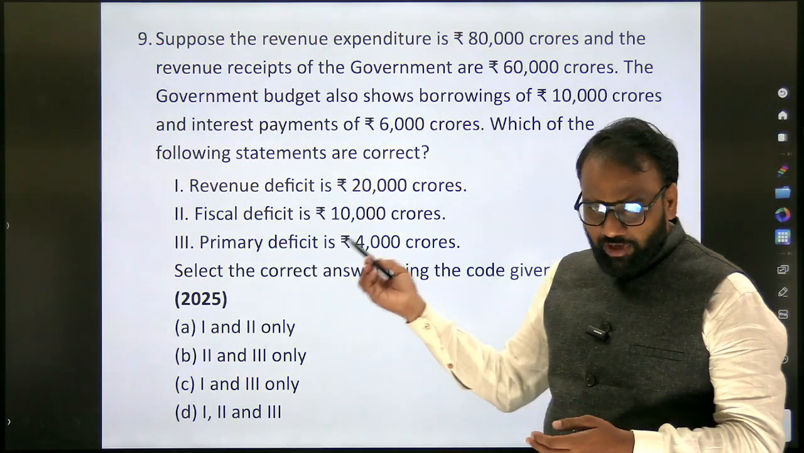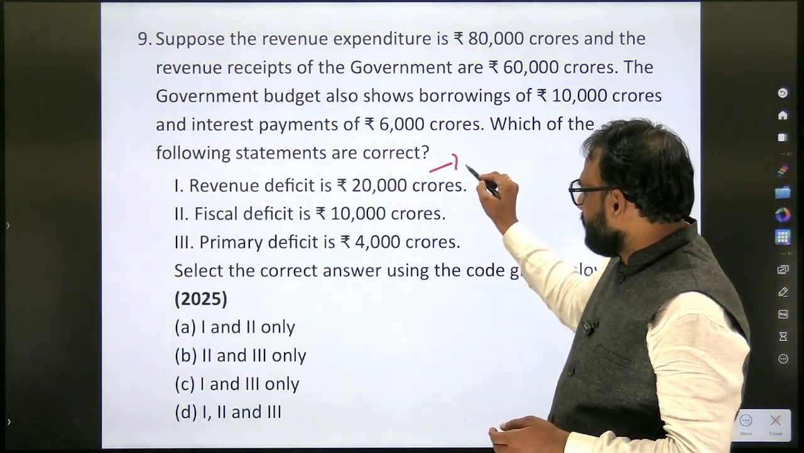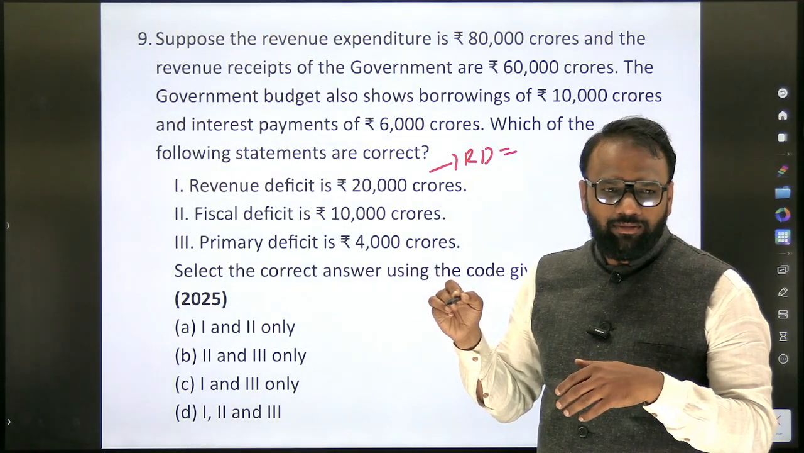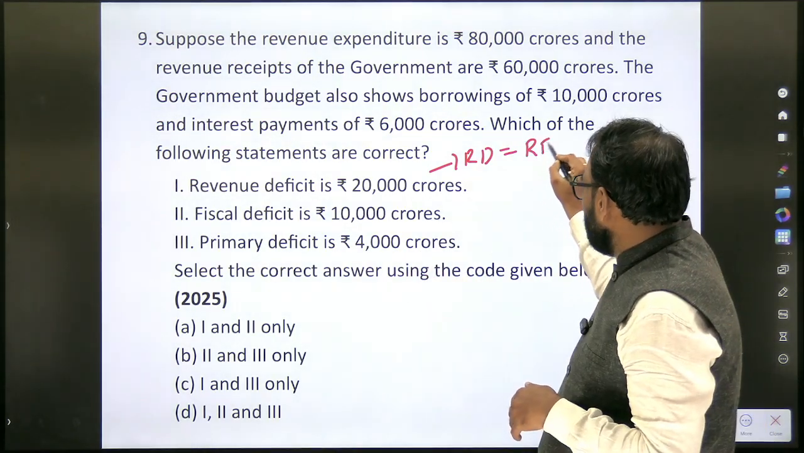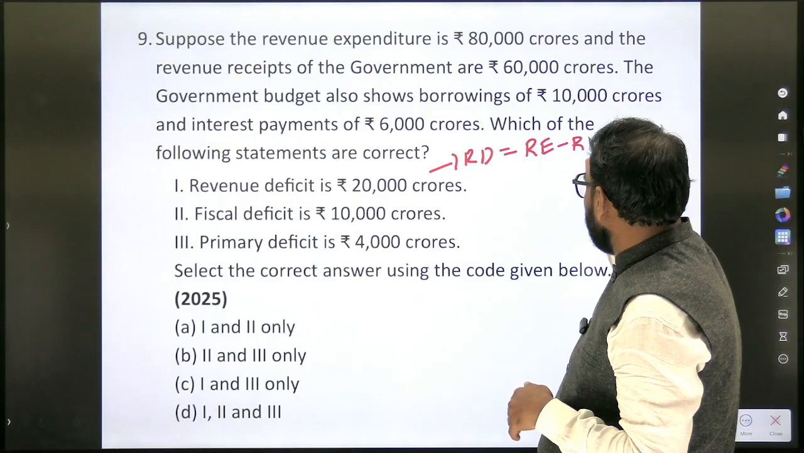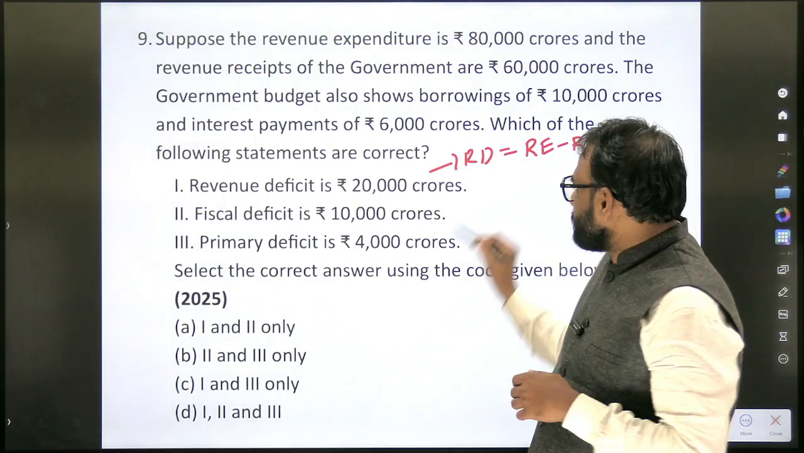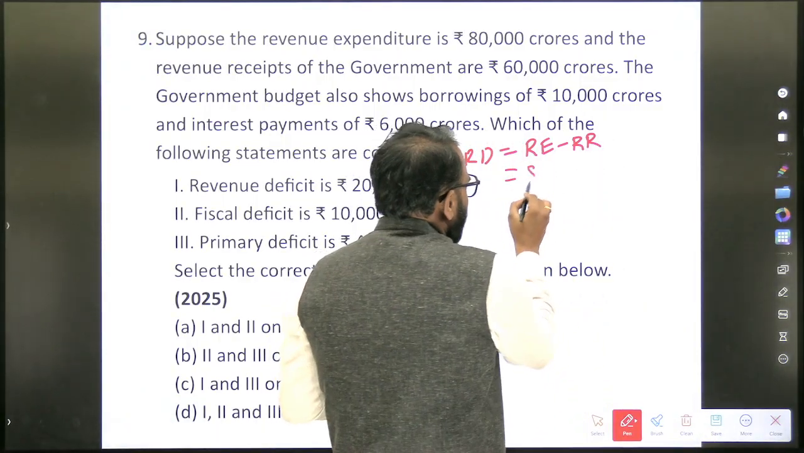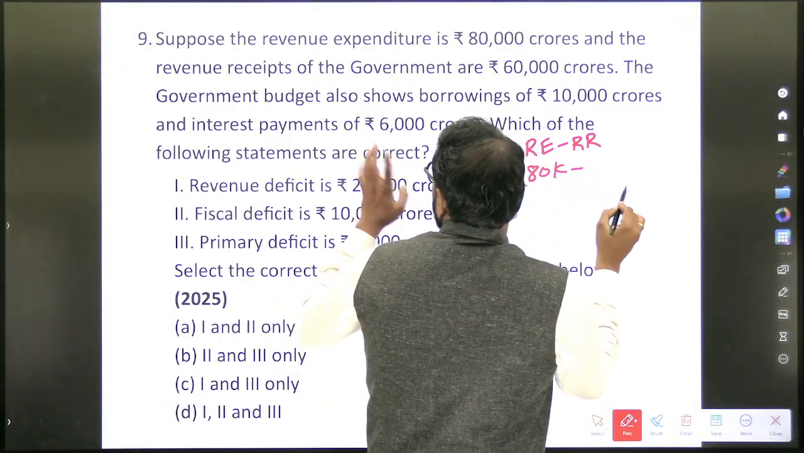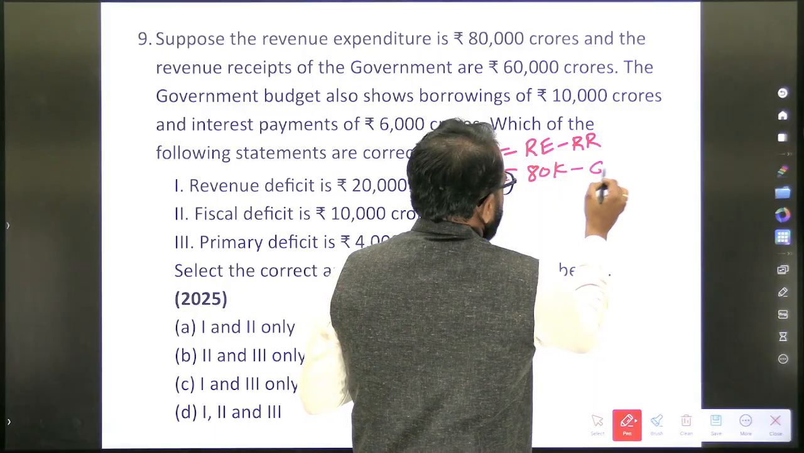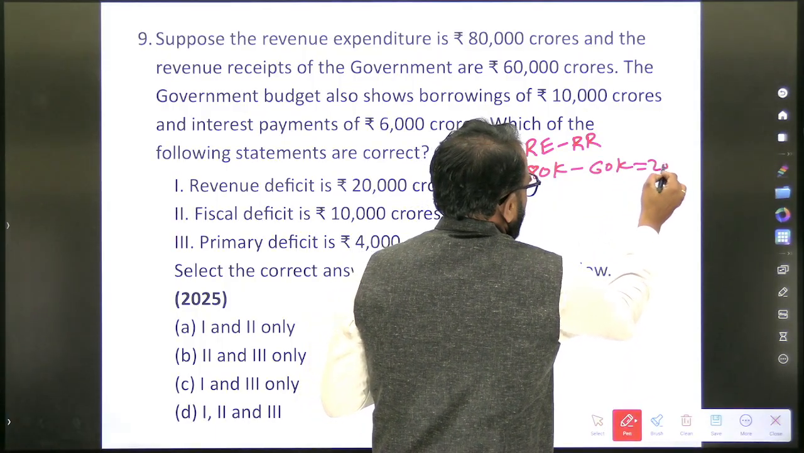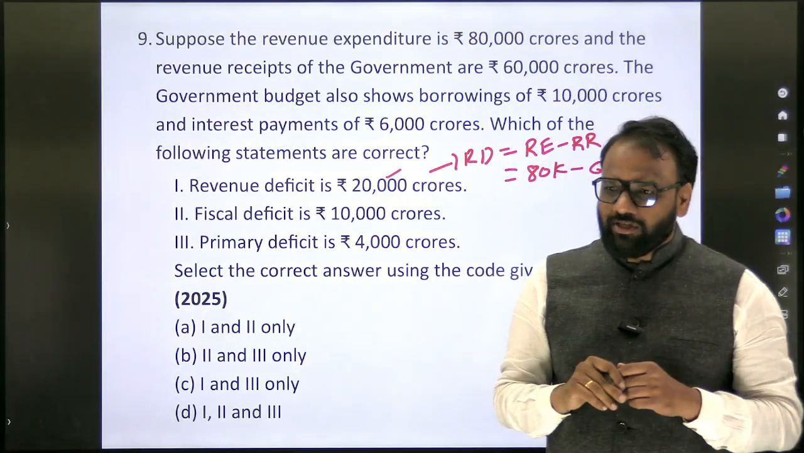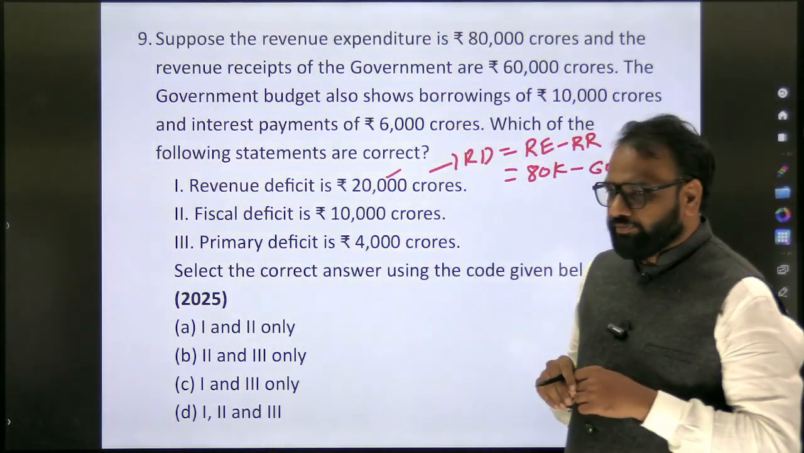So what is the formula for revenue deficit? Total expenditure minus total income? No. Revenue expenditure minus revenue receipt. So in this example, have they given about revenue expenditure? Yes, they have clearly mentioned. It is 80k minus revenue receipt, which is 60k. So it is 20k. So what is the answer? 20k. So first option is perfect. There is no doubt in it.